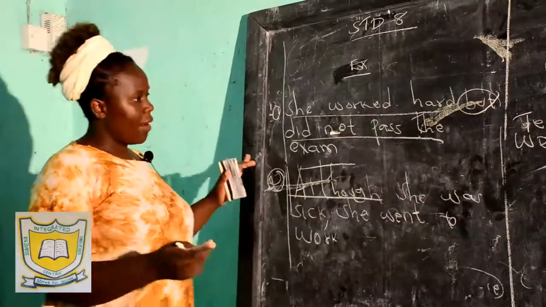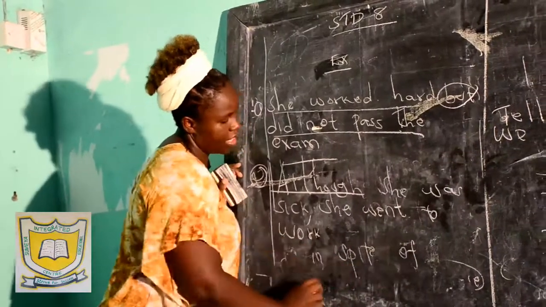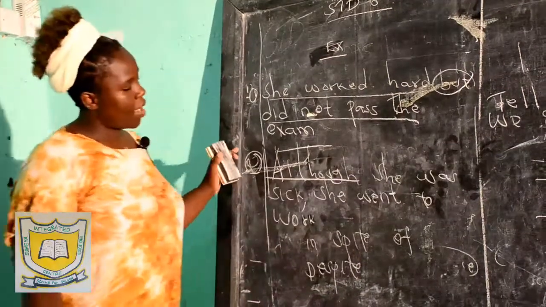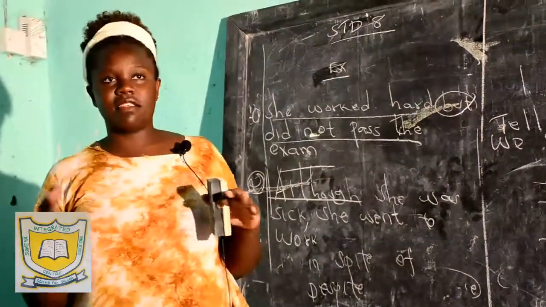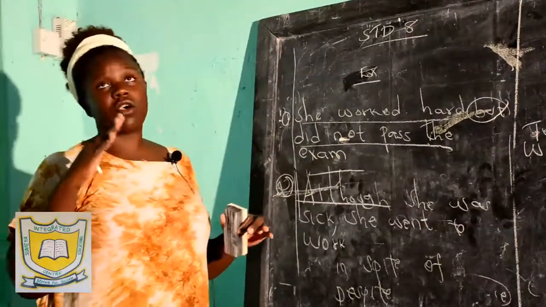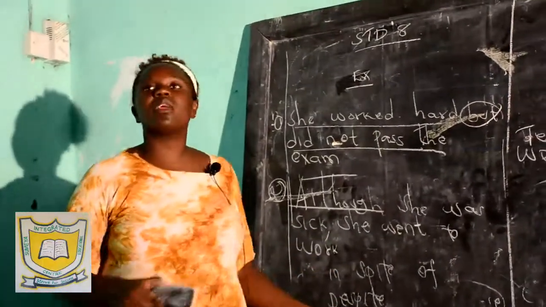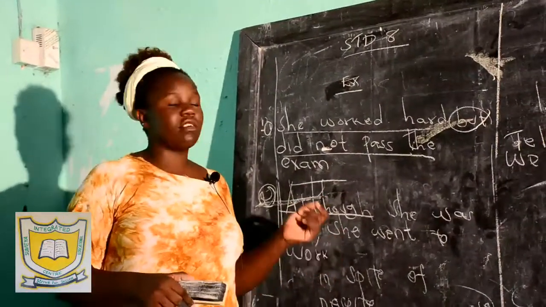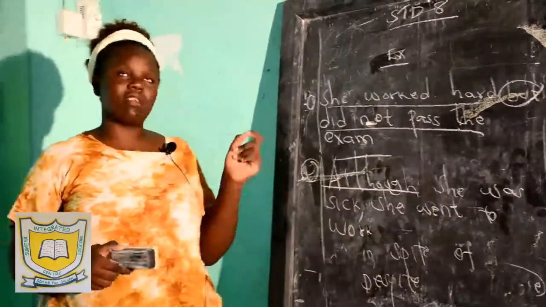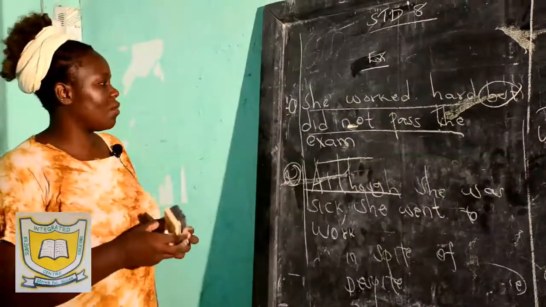Now, I want to talk about in spite of, and despite. This is what I am going to say. When you have in spite of in a sentence, and then they have told you to replace in spite of with the correct alternative, in spite of is replaced with despite in the presence of other conjunctions of contrast. If I say in spite of is replaced with despite in the presence of other conjunctions of contrast, this is what I mean.